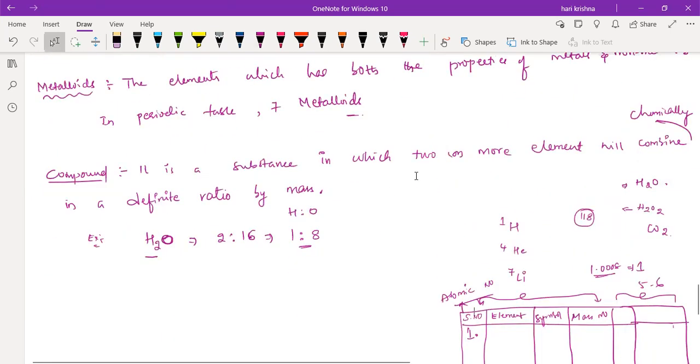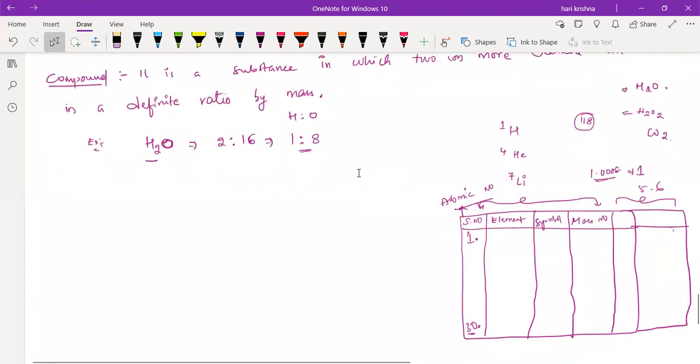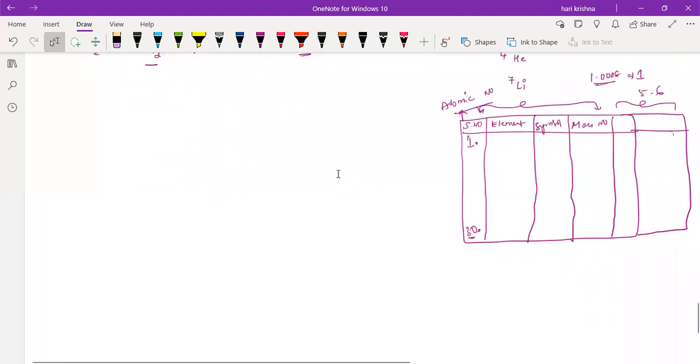Now, what does compound mean? It is a substance in which 2 or more elements combine chemically in a definite ratio by mass. Suppose you take water. How many hydrogens are there? 2 hydrogens. And how many oxygens? 1.